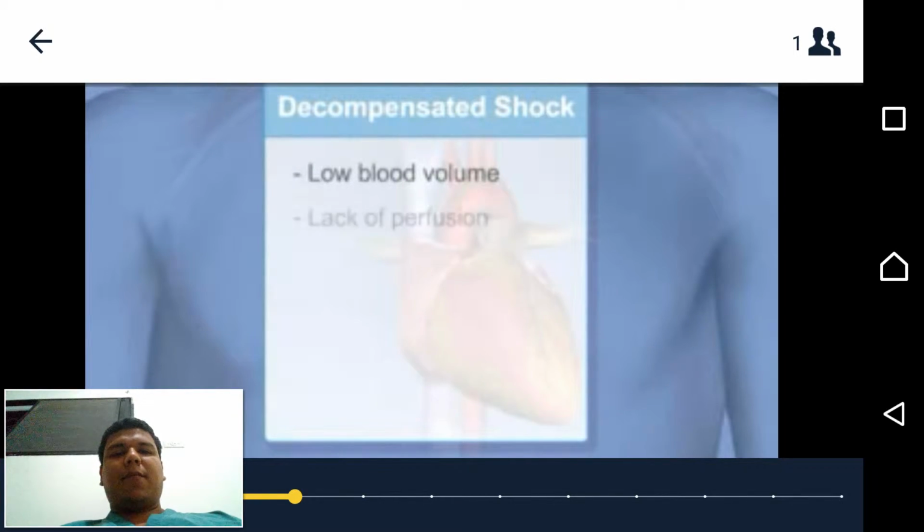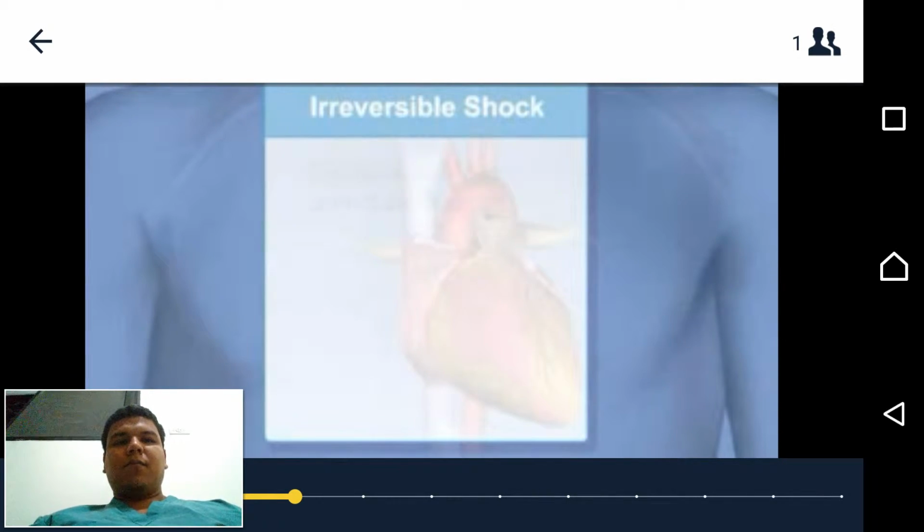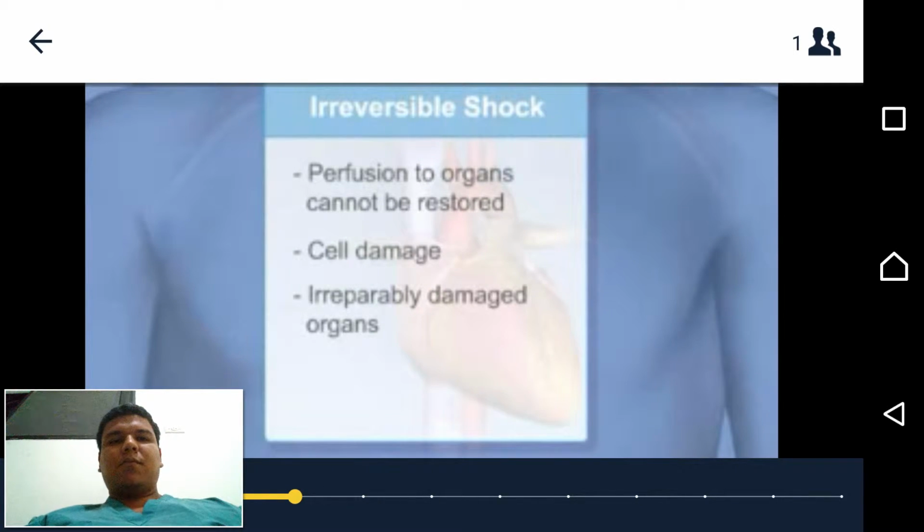Decompensated shock starts with low blood volume or lack of perfusion. Symptoms include falling blood pressure. Shock is irreversible when perfusion to the organs cannot be restored. Cell damage occurs, especially in the liver and kidneys. Even if vital signs are restored, irreparably damaged organs may cause death.